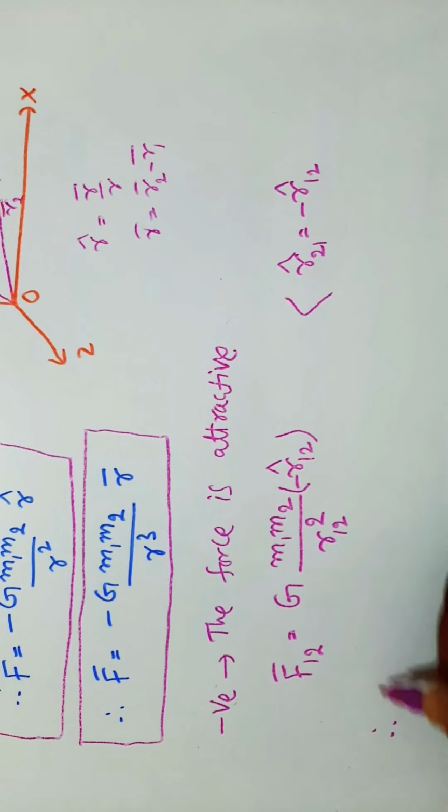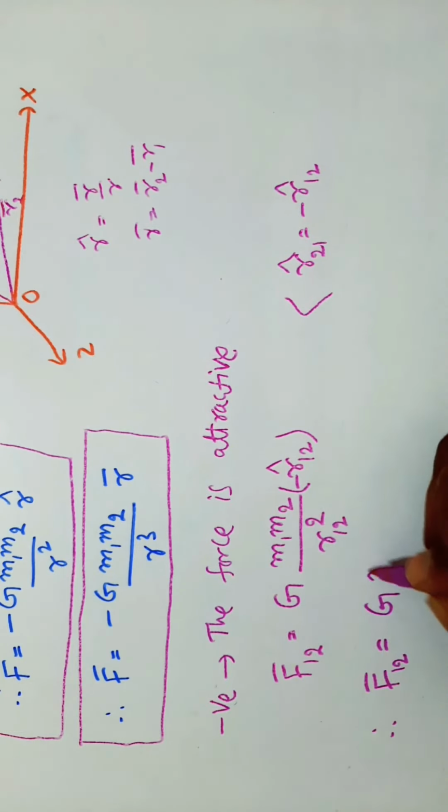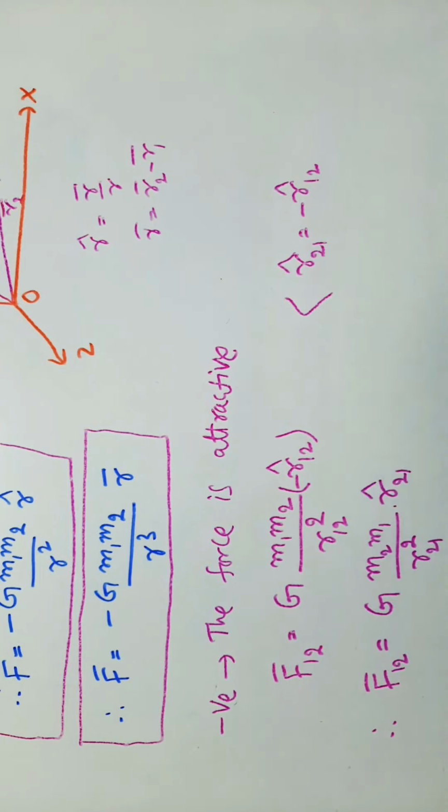So F12 bar is equal to G into M2 into M1 by R21 square into R21 cap. So the force on mass M1 due to mass M2 is G into M2 M1 by R21 square into R21 cap.